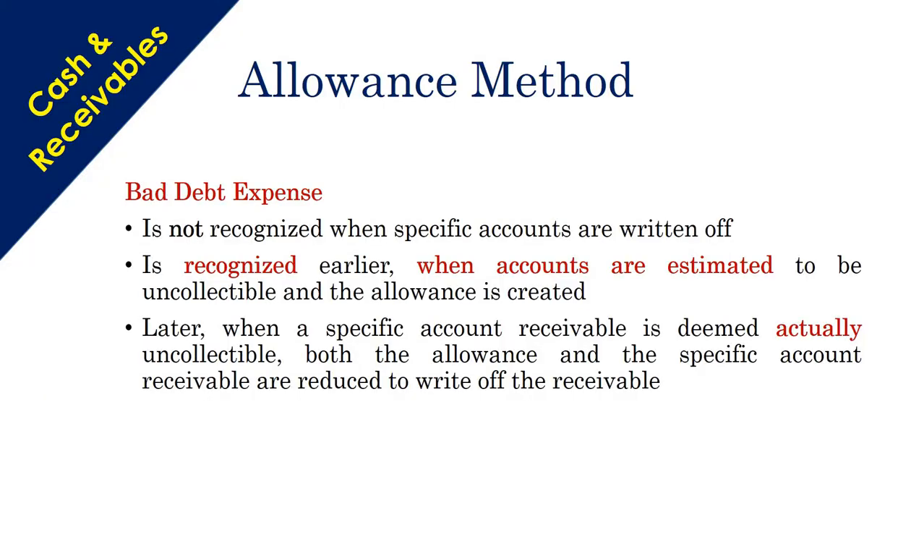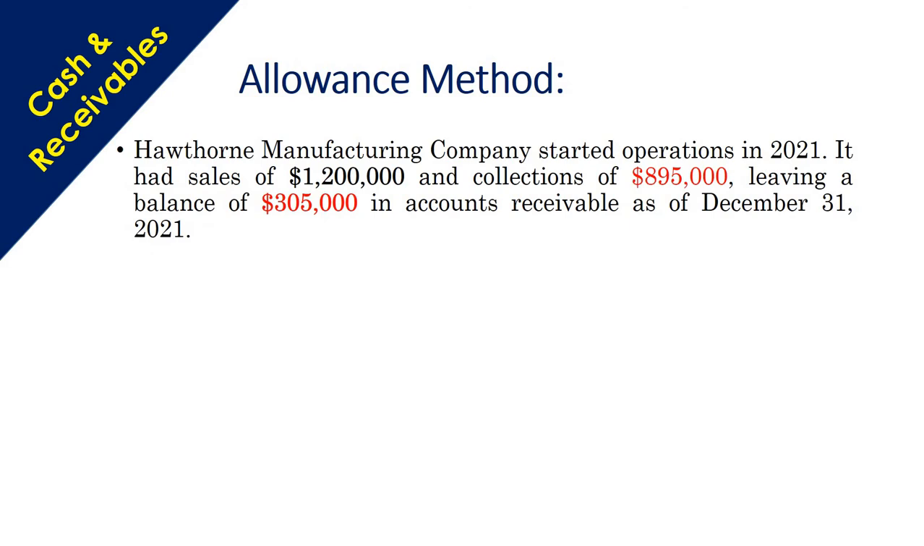In the allowance method we create the bad debt expense and create an allowance. Bad debt expense is not recognized when specific accounts are written off; it is recognized earlier, when accounts are estimated to be uncollectible, and the allowance is created. Later, when a specific account receivable is deemed actually uncollectible, both the allowance and the specific account receivable are reduced to write off the receivable. Okay, let's have an example.